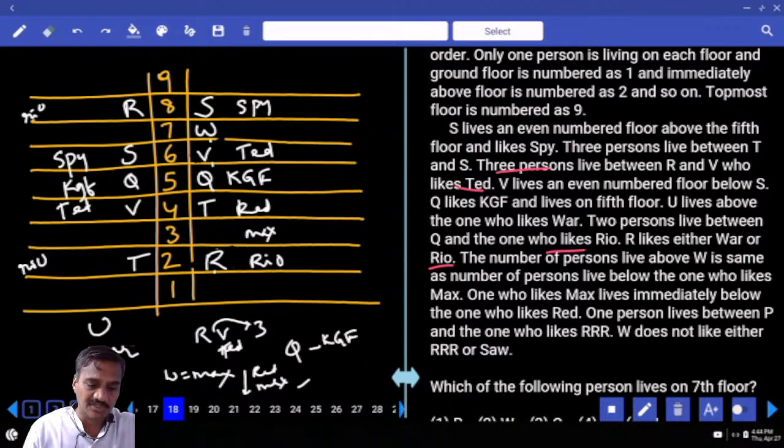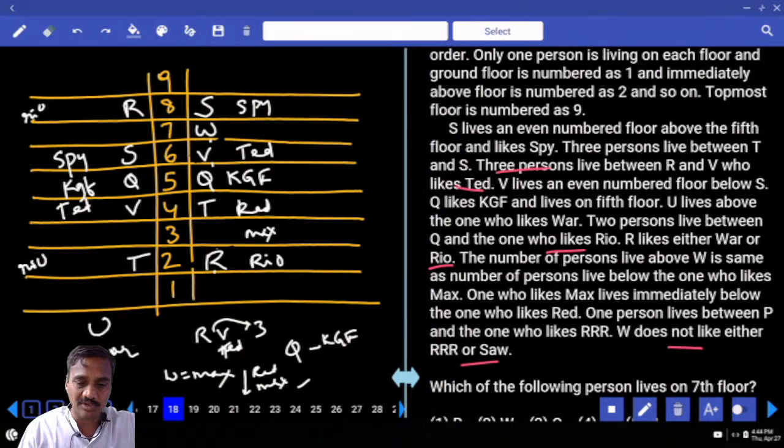If W is here and U is above the one who likes war, and W does not like either triple R or SAW, then triple R and SAW are ruled out for this one. Q likes KGF, and U is above war. So where should this U be? U must be at this place, isn't it? Now if U is here, where should war be?